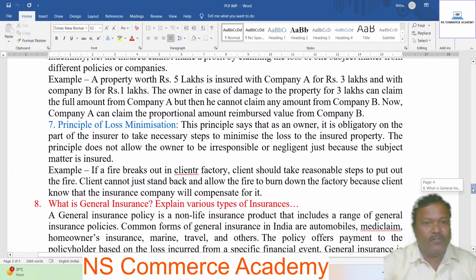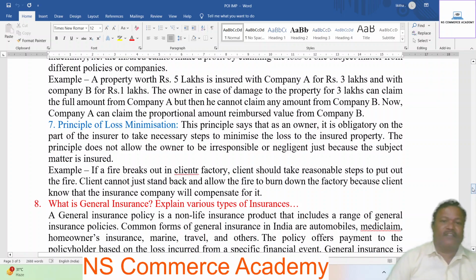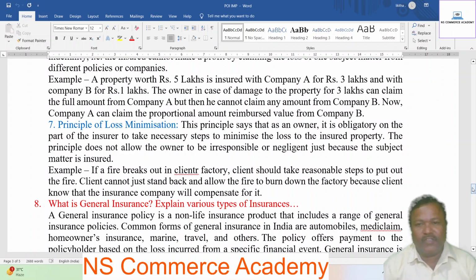Next, the principle of loss minimization. This principle says that as an owner, it is obligatory on the part of the insured to take necessary steps to minimize the loss to the insured property. The principle does not allow the owner to be irresponsible or negligent just because the subject matter is insured. Example: if a fire breaks out in the client's factory, the client should take reasonable steps to put out the fire. The client cannot just stand back and allow the fire to burn down the factory because the client knows that the insurance company will compensate for it.